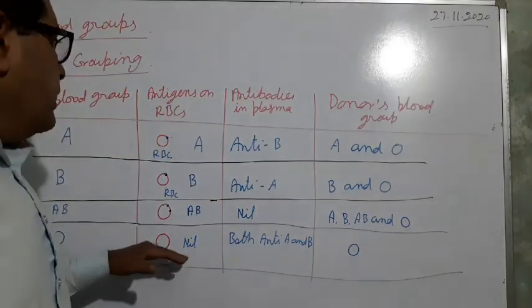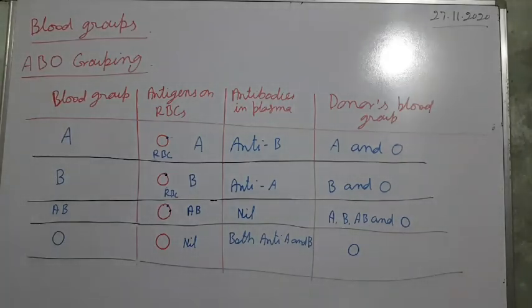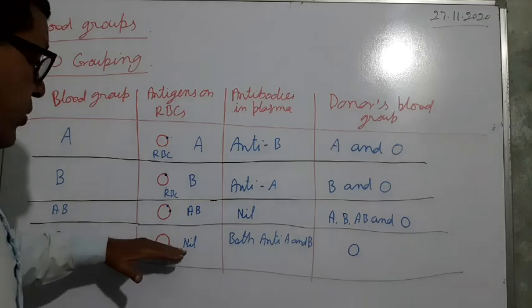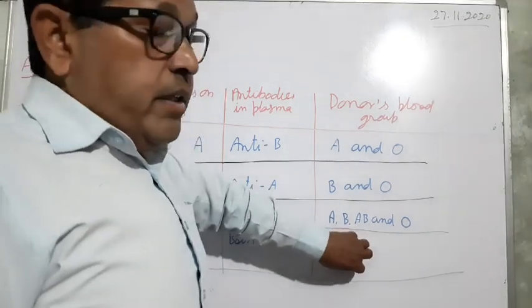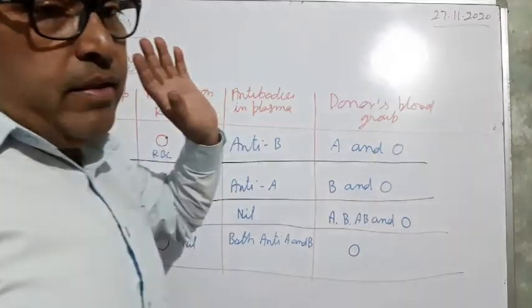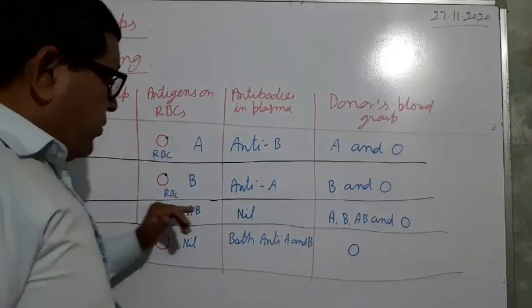Because this person has no antigen, so it is called the universal donor. He can donate blood to anybody.